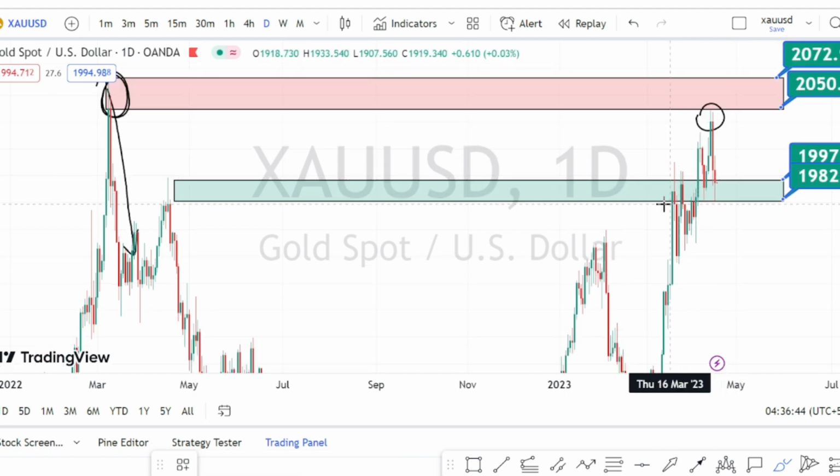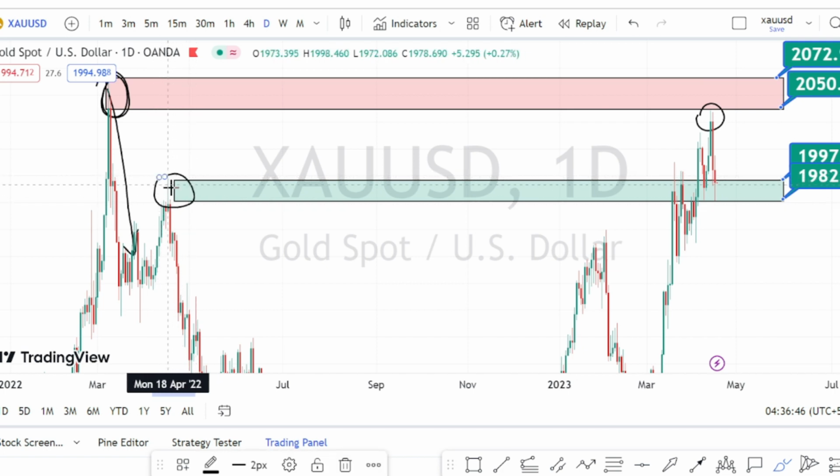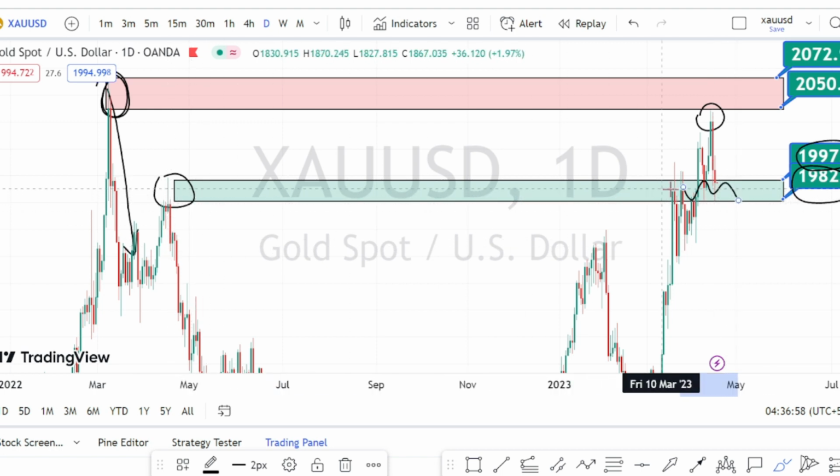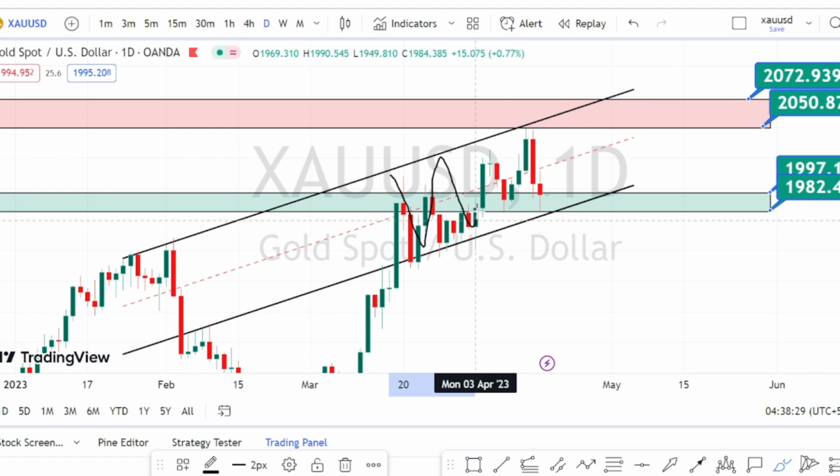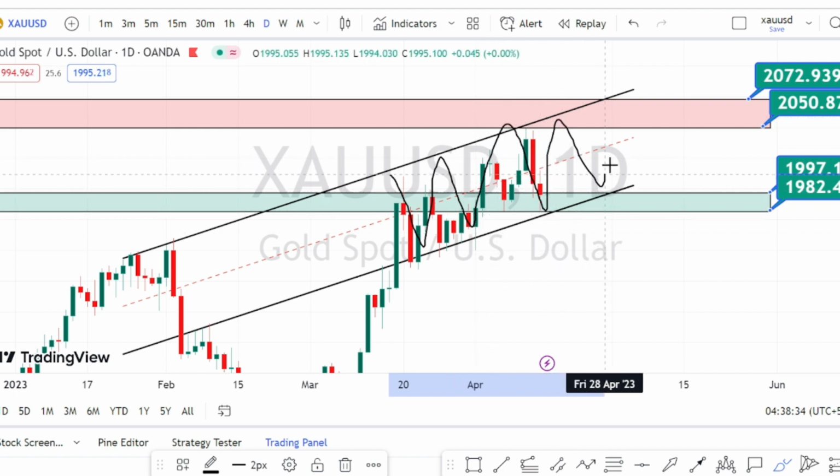And on the bearish side, based on the past price action, I have taken the support zone which is going to be between 1997 to 1982, and currently the price action has again taken support on the past support zone, and still it has not broken this support zone. And when we look at the overall trend of the price action in the daily time frame, we can clearly notice that the price action is trading within this bullish channel pattern, which confirms that the current trend of the price action is still bullish.